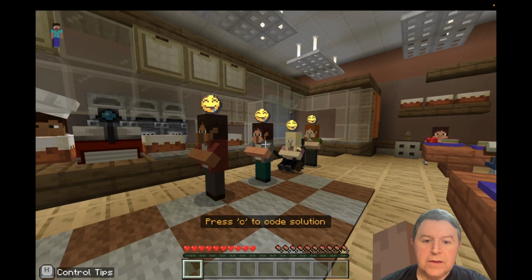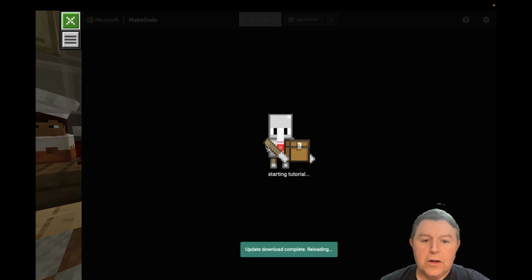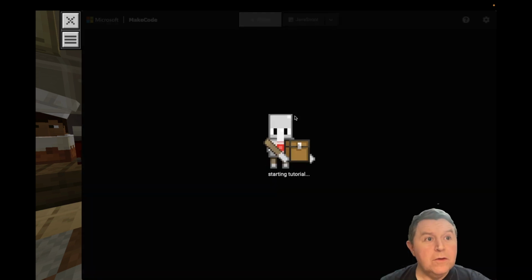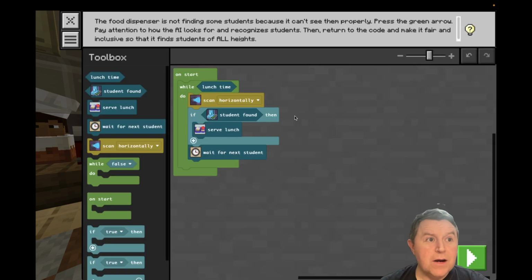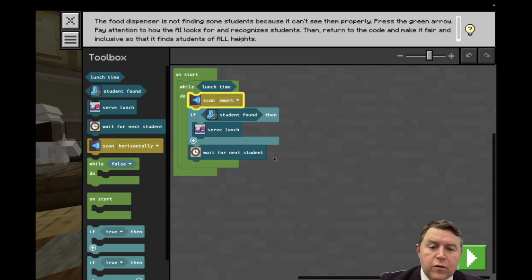Okay, let's see, press C. I'm going to look at our problem here. I'm going to pass you back to past Mr. Harron. Okay, so we have a look at this part here. It says scan horizontally. So let's have a look. If we change this one to smart, okay, so it's going to decide if it's going to horizontal or vertical. Let's see, does that work?